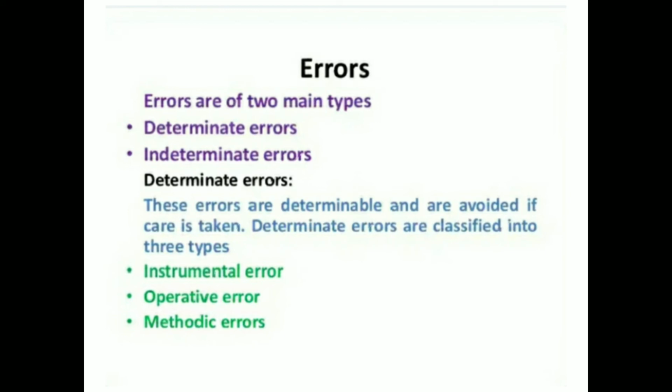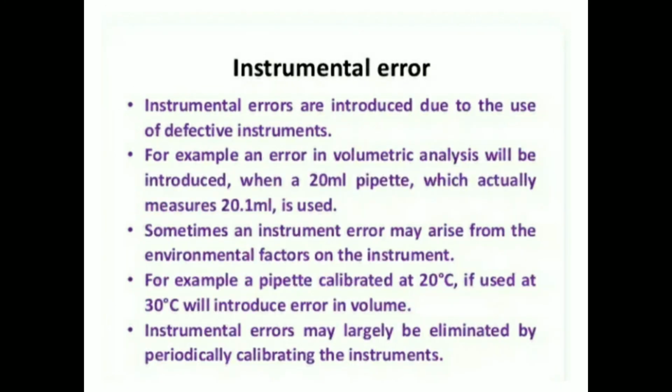Errors are of two main types: determinate errors and indeterminate errors. Determinate errors. These errors are determinable and can be avoided if care is taken. Determinate errors are classified into three types: instrumental errors, operative errors, and methodic errors. Instrumental error. Instrumental errors are introduced due to the use of a defective instrument.